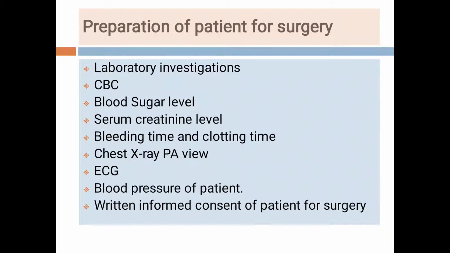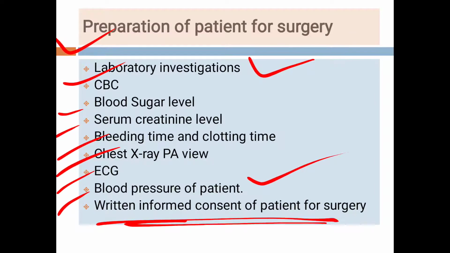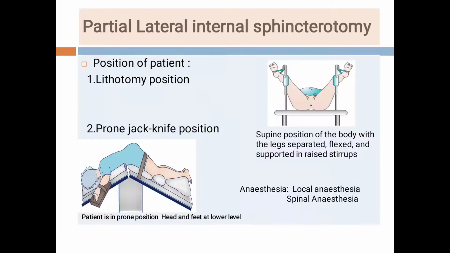Last time also, students, I told you about preparation of the patient for surgery. So for preparation of any patient for surgery, we need some investigations, and these are called laboratory investigations. We need the CBC, complete blood count, blood sugar level, creatinine level, bleeding time and clotting time, chest X-ray, ECG, blood pressure measurement of the patient. And for any surgery, consent of the patient is very important. We should tell the patient what complications can occur in this procedure.